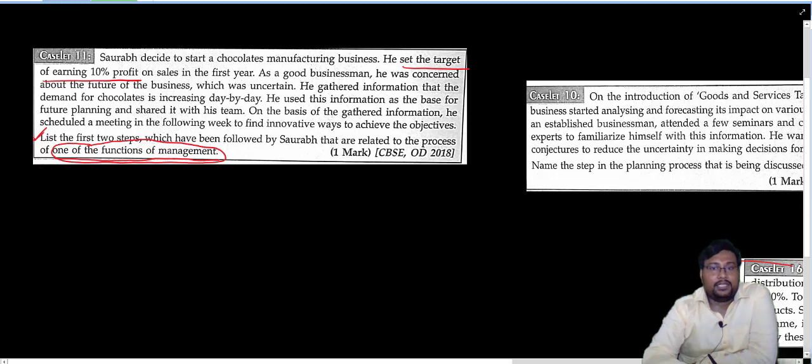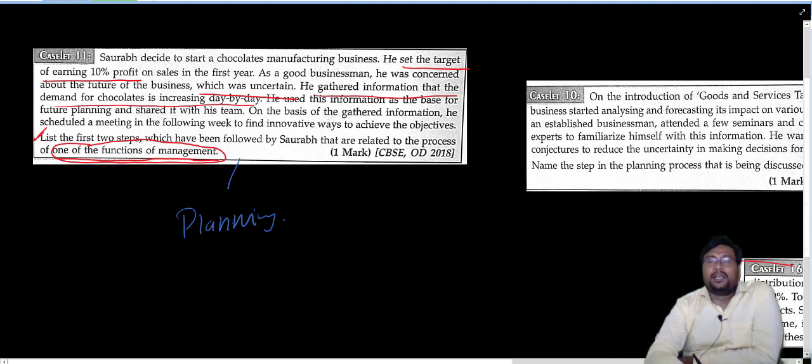As a good businessman, he was concerned about the future of the business, which was uncertain. So he knows that the future is uncertain, and for that he gathered the information that the demand of chocolate is increasing day by day. Okay, so the person is doing 2 things. The person is setting a target, and the person is assuming about the future also. And these 2 processes are present in which function, beta? So these 2 particular things are present in the function of planning.